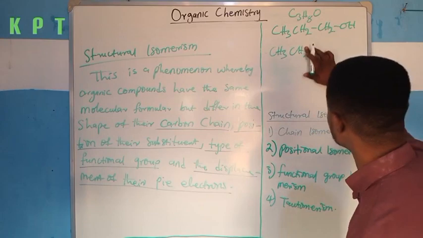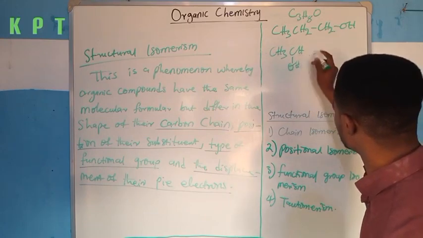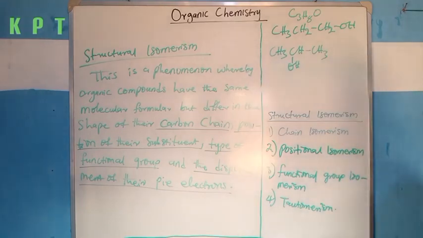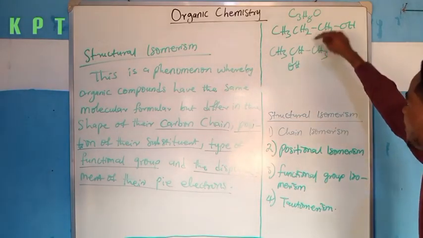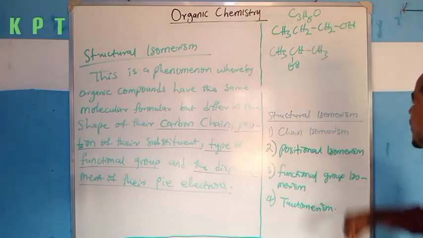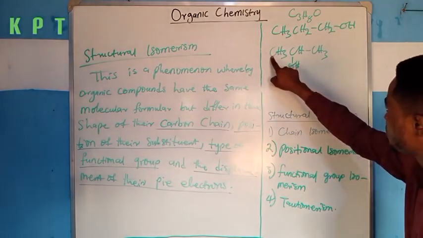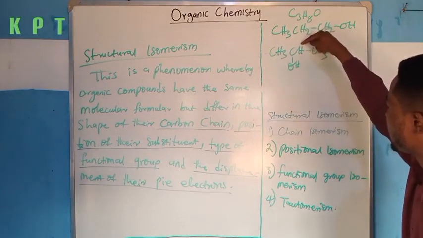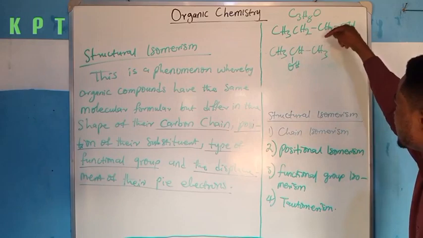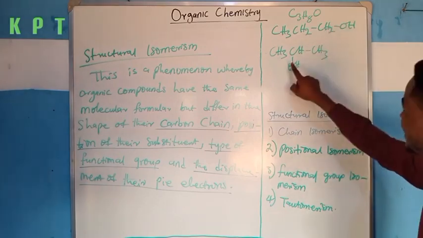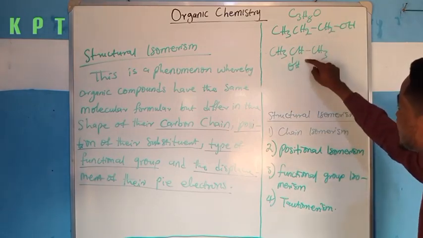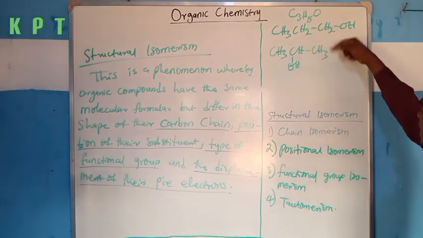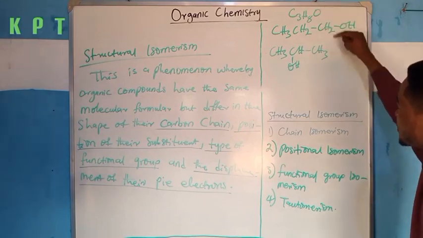I can as well have another organic compound of similar structure, which is CH3CH(OH)CH3. If you watch carefully, these two compounds have the same molecular formula but different structures. This is 1 carbon, 2, 3, so C3. What about hydrogen? I have 3 here, 4, 5, 6, 7, 8. So this one is C3H8O, and this is also C3H8O. Both have the same molecular formula, but their structures differ.